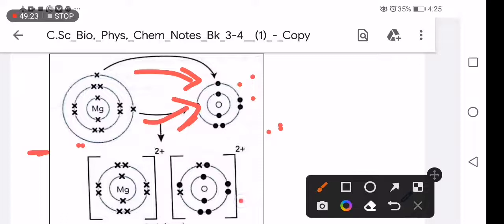On this oxygen I made an error, it should be negative, because this is a non-metal. It's an ion, so it is negative. It has a negative charge. When it receives electrons, it becomes negatively charged. And this one, when it donates electrons, it becomes positive. That's why it has 2 plus, which means it lost 2 electrons to be stable. It seems like metals are always the ones that donate to non-metals. I think you are getting it.